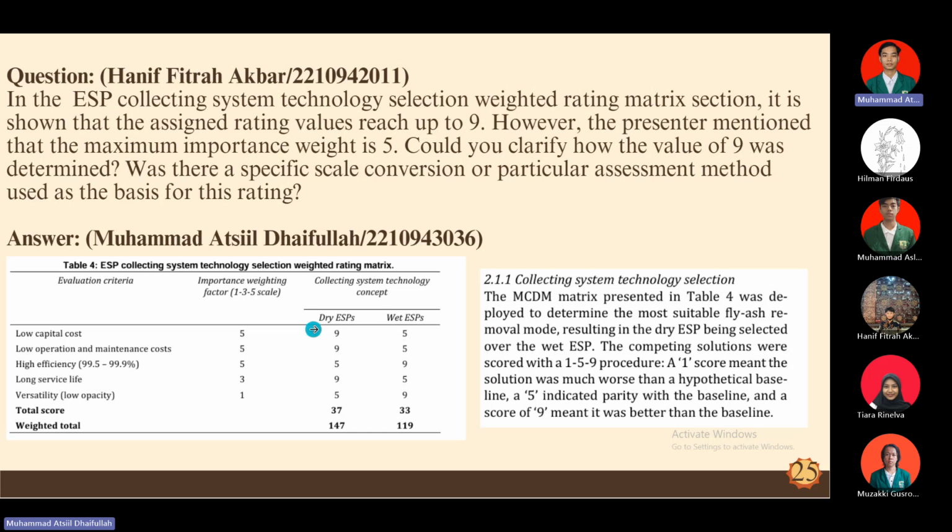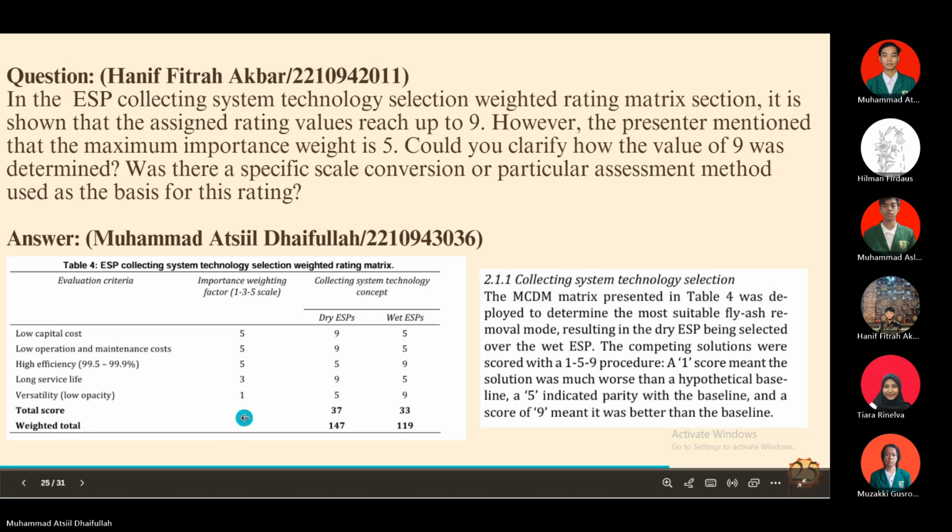Actually, this rating, weighting or scoring system depends on us, how we select the best technology for our tools or equipment for ASP. So it depends on us how we make the scale. The difference here is that for the importance weighting factor, we have scales 1, 2, 3, and 5. This is different from the rating value.